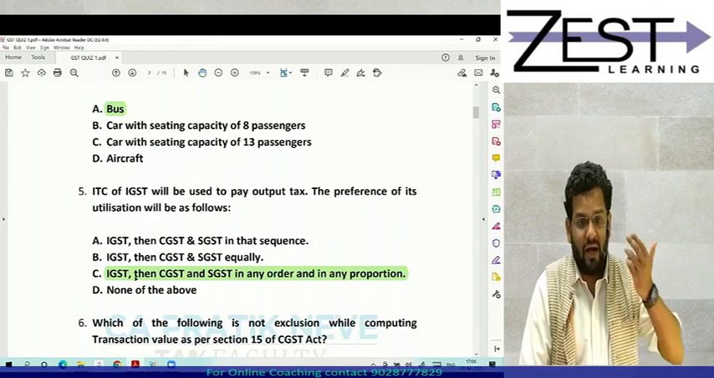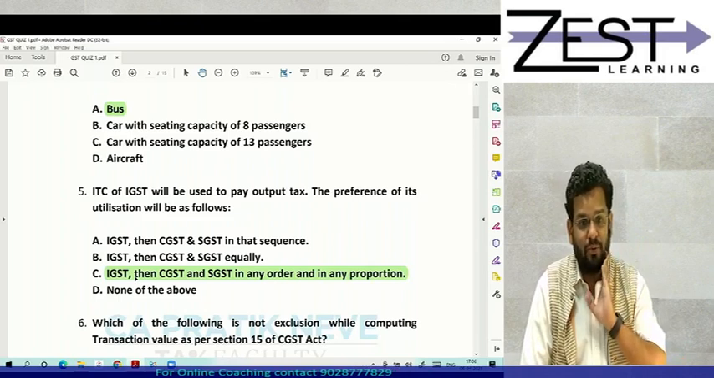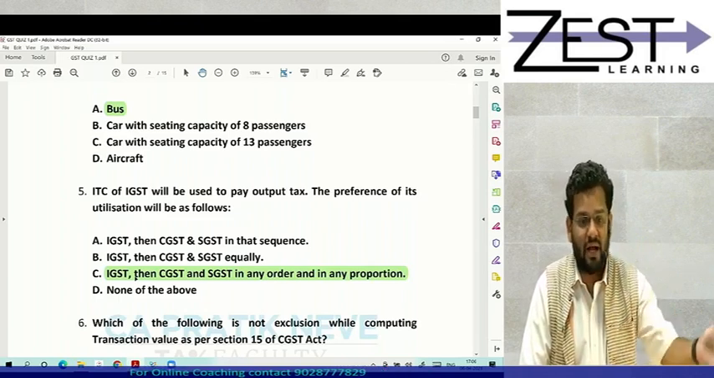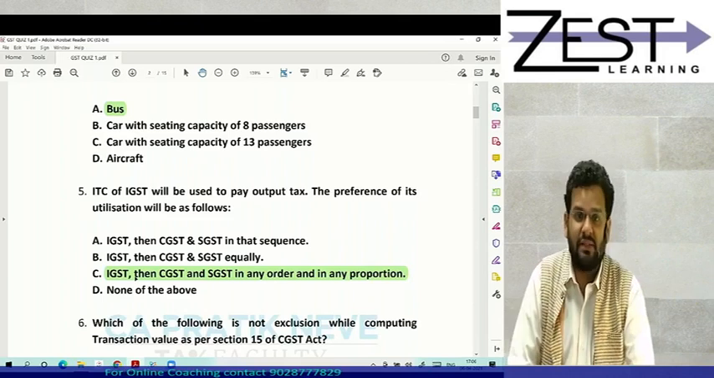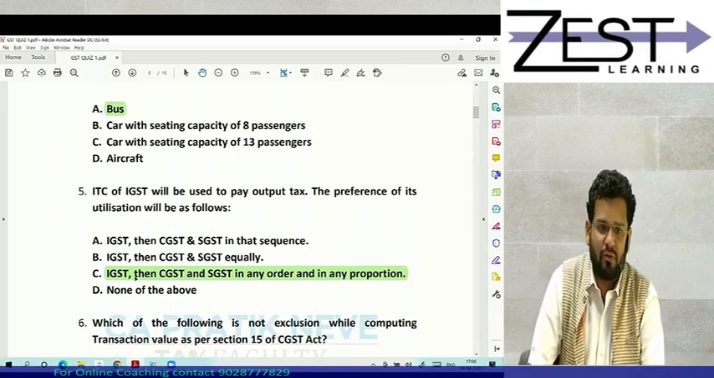And then if any ITC of CGST is there, then use it to pay output tax of CGST and balance if any IGST. And if after that any ITC of SGST is there, use it to pay output tax of SGST and balance if any IGST.